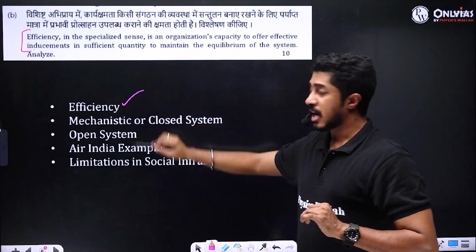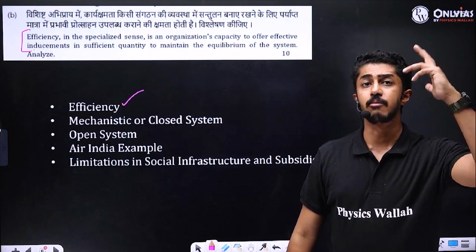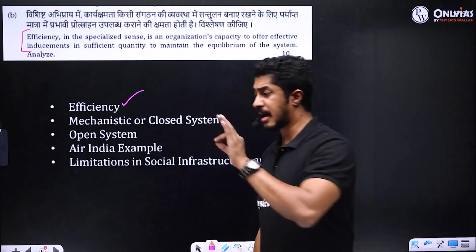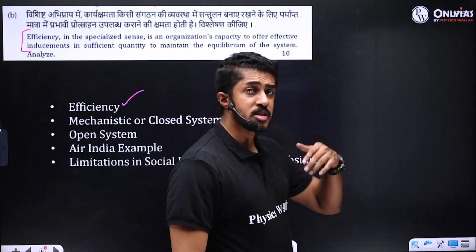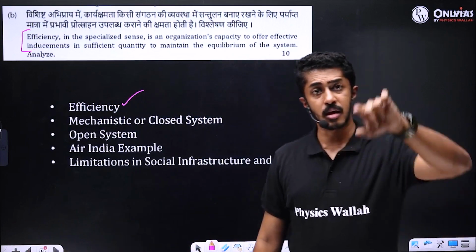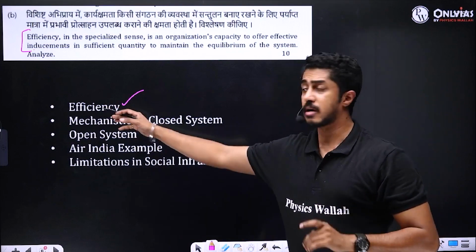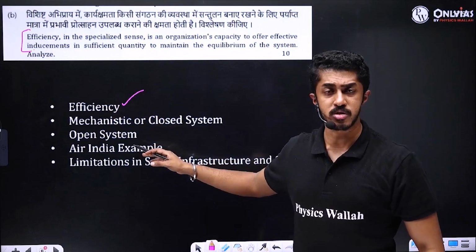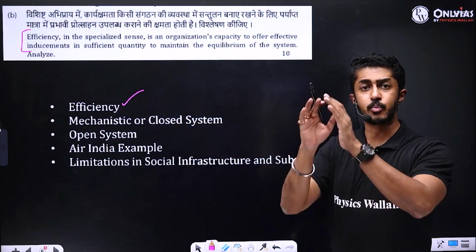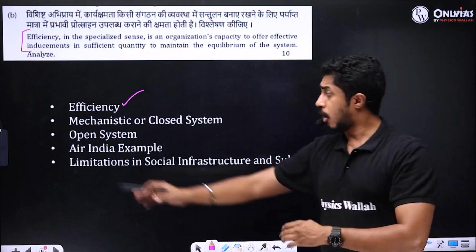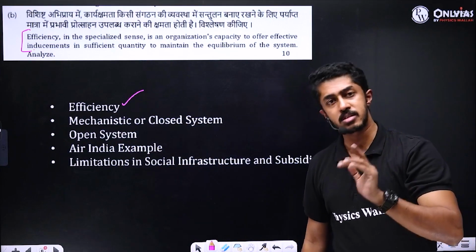So obviously, what does efficiency mean? Efficiency is something the classical thinkers have been demanding. Directly, classical thinkers have not been asked, but the importance of efficiency, economy and effectiveness has been there since the era of Industrial Revolution 1.0. That way you can start your answer. Be it a mechanistic or closed system, which is solely based on structure, or an open system interacting with the environment, efficiency is a key thing.